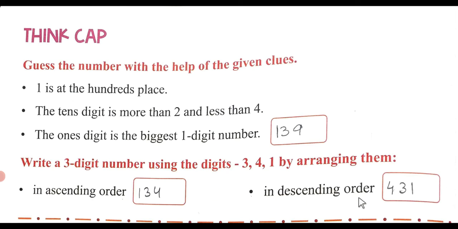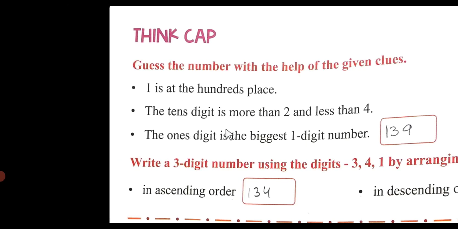And what is descending order? Descending order means from the biggest number to the smallest number. So in ascending order we have to arrange 3, 4, 1 as 1, 3, 4. And the descending order is 4, 3, 1. Here it is from the smaller to the bigger digit, and here from the biggest digit to the smaller digit. Is it clear to you? I hope you will do this exercise in your books.